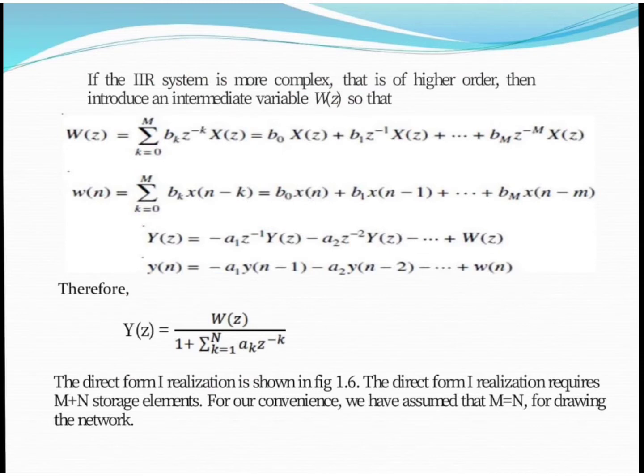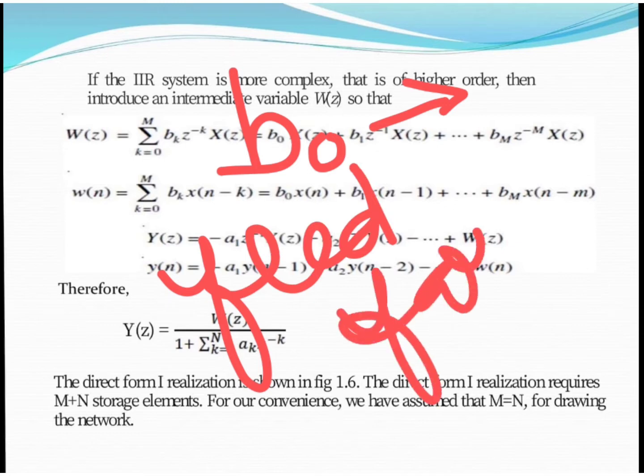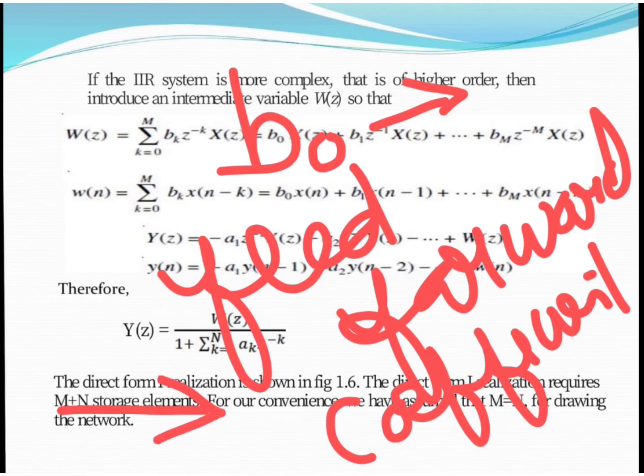Now we need to implement all these equations. Here, as you can see, w(n) is equal to b0 x(n), b1 x(n minus 1), and b2 x(n minus 2). As we already discussed, the b coefficient is nothing but a feed forward coefficient, and its path must be from left side to right side.